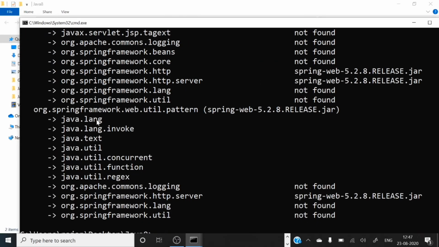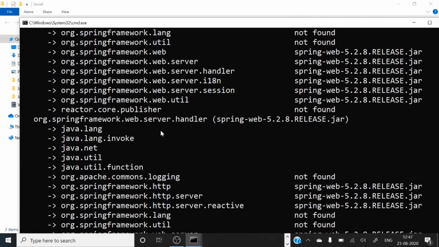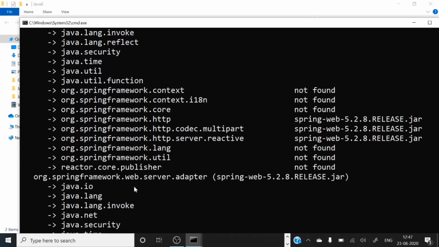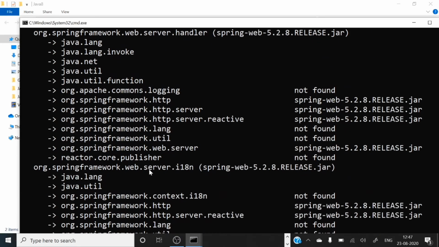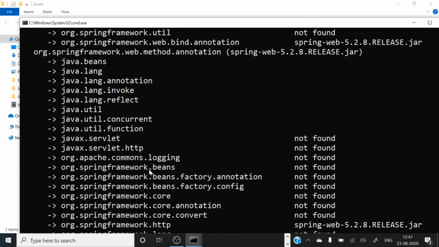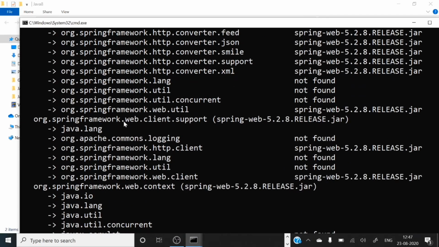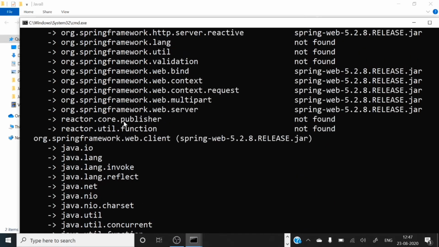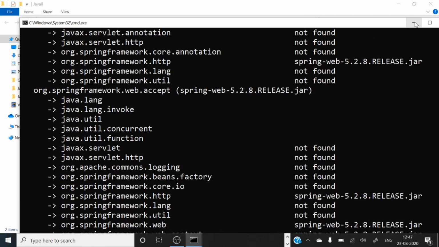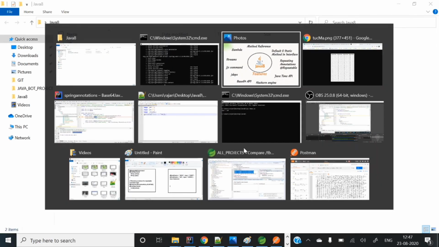So here you can see this jar or these classes depend upon these packages: java.io, java.lang, java.invoke, right? These are the dependencies, this jar is dependent upon these packages. Class level information you will also get, what the dependencies are for those classes. In the video description link I will give all these references, so you can refer to these and explore on your own, right? So let's move to the next feature.